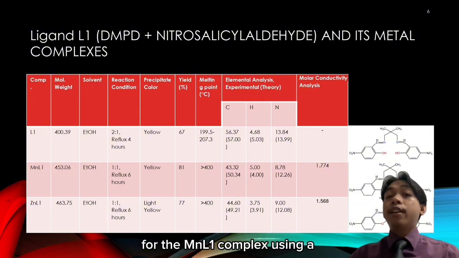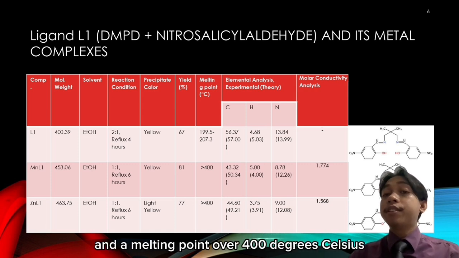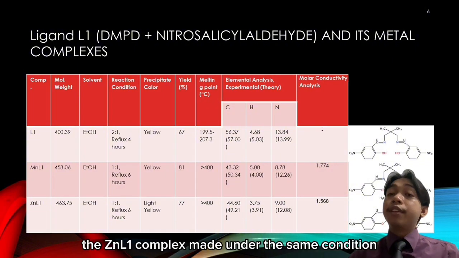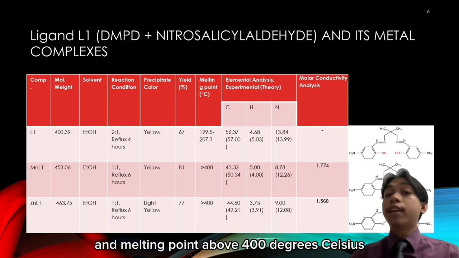For the manganese L1 complex, using a 1:1 ratio with a 6-hour reflux, a yellow precipitate with an 81% yield and a melting point over 400 degrees Celsius was obtained. The zinc L1 complex made under the same conditions gave a light yellow precipitate with a 77% yield and a melting point above 400 degrees Celsius.